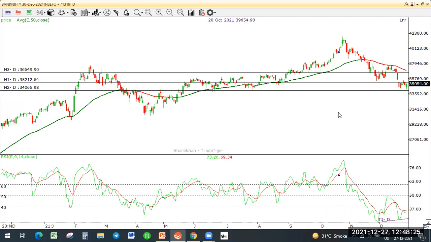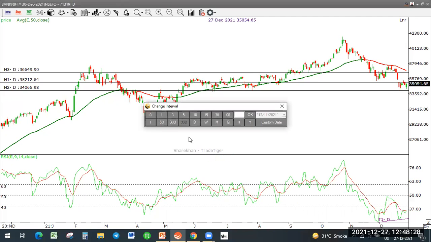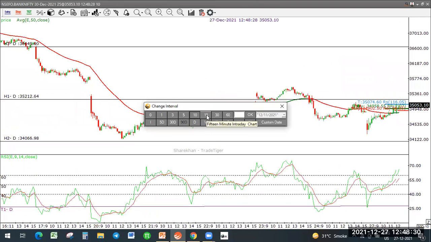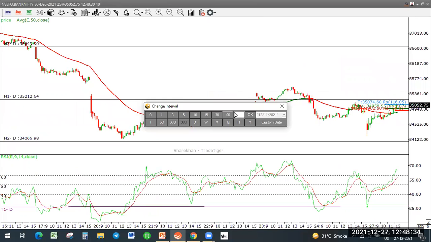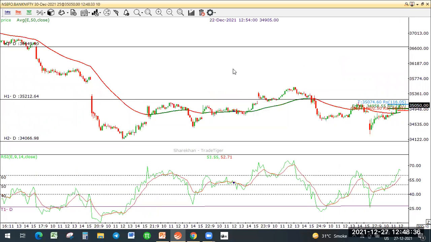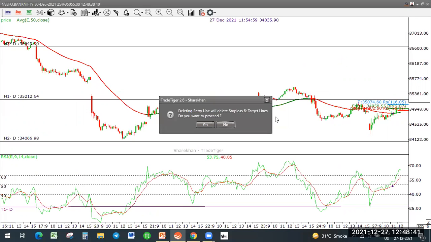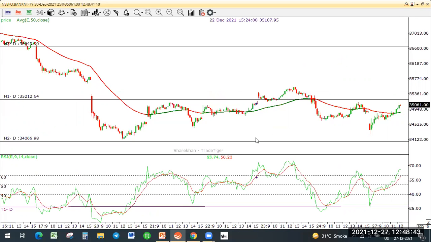Using this, I went down to a lower time frame. I went down to a 15-minute time frame, where I could see something, and then I went down to the 10-minute time frame. So here is how I planned my trade. Let me remove this section. Okay, so here is the price action.